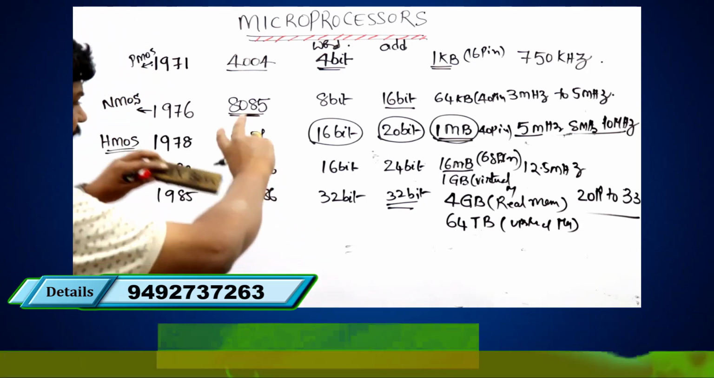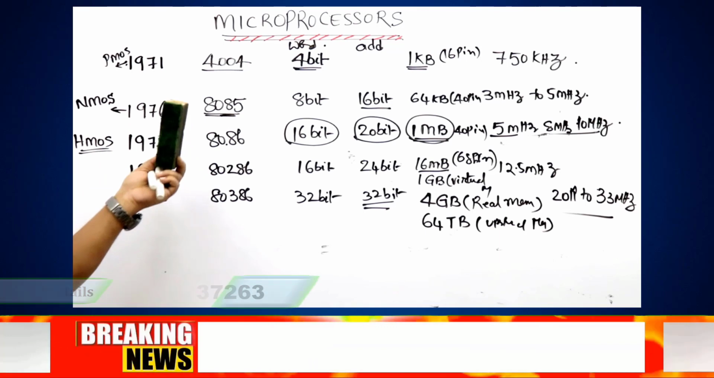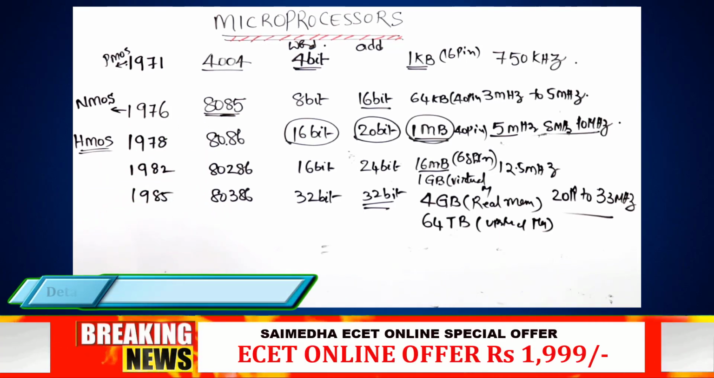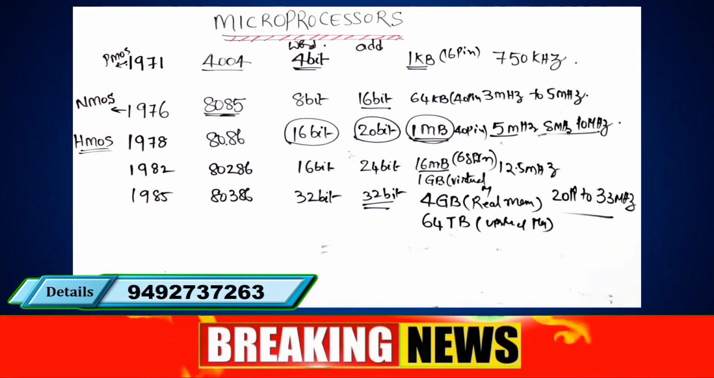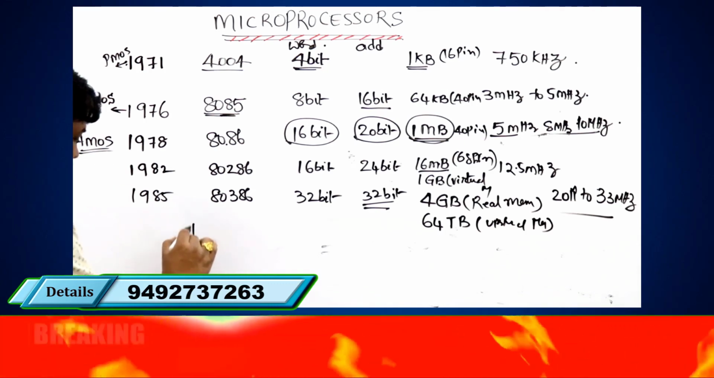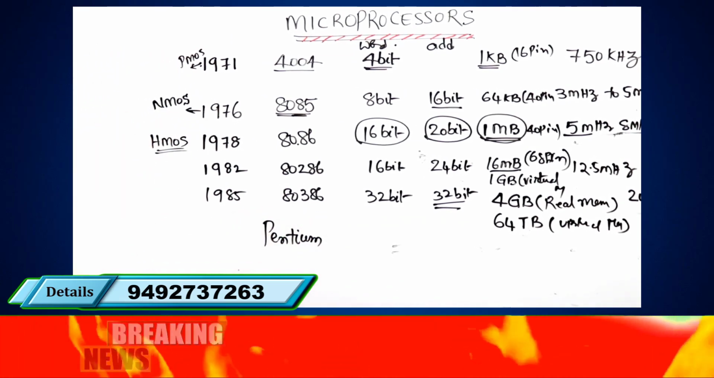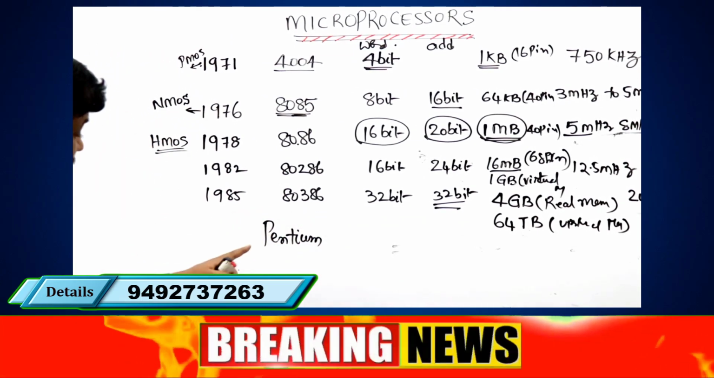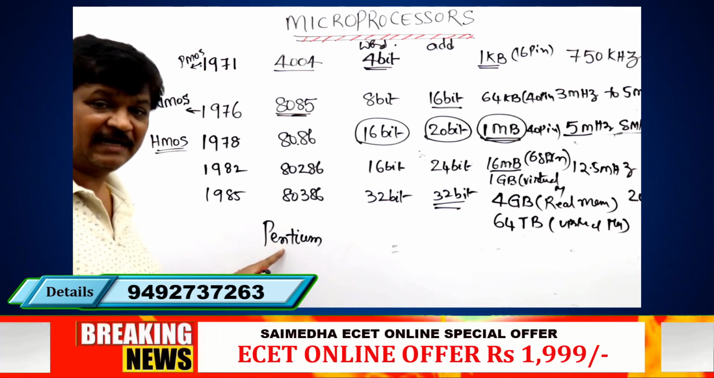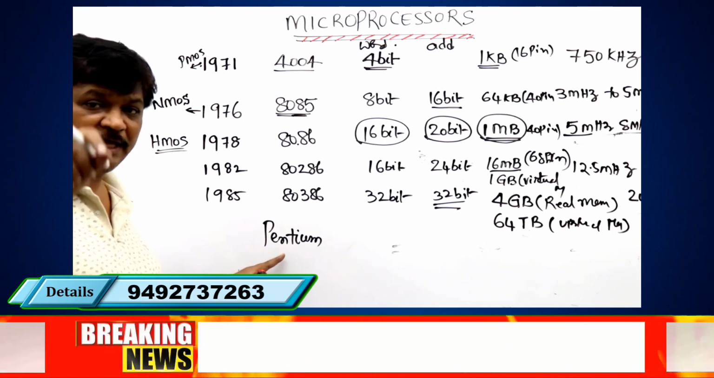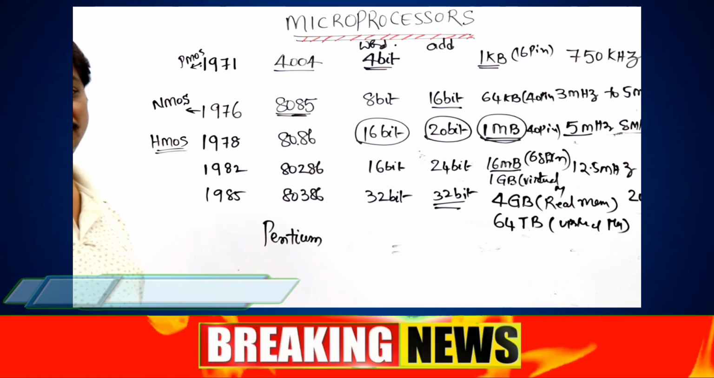So these are all some important microprocessors: 8085, 8086, 286, 386, afterwards 486, then the Pentium processor. Why is it called the Pentium processor? It is a 5th generation, pentavalent like that. Periodic table elements end with I, that's why it is written as Pentium.